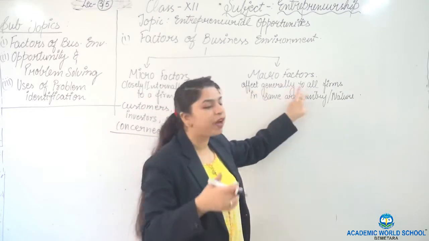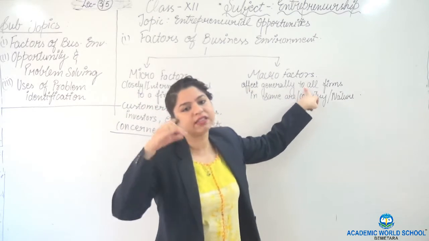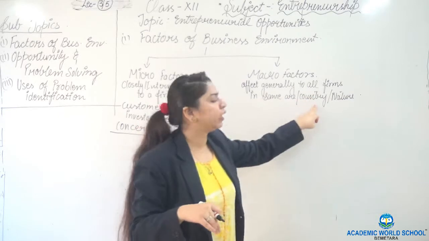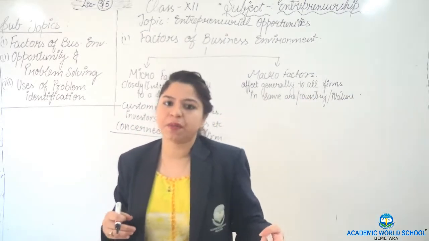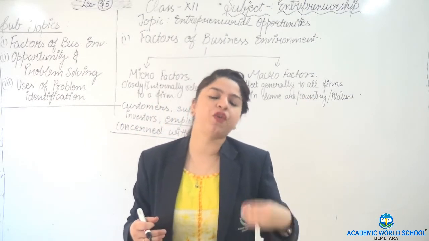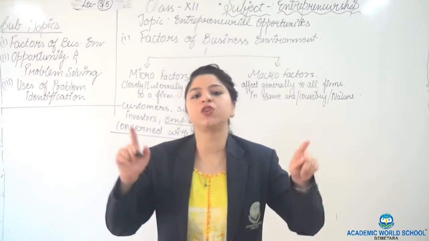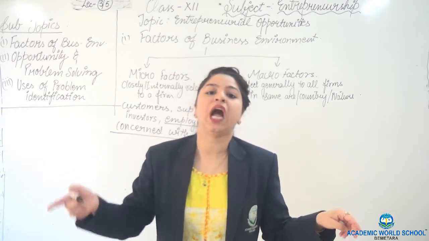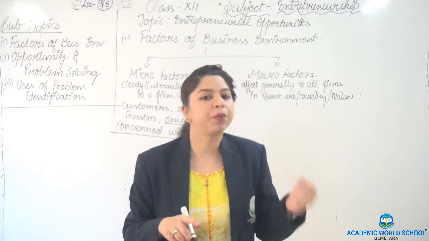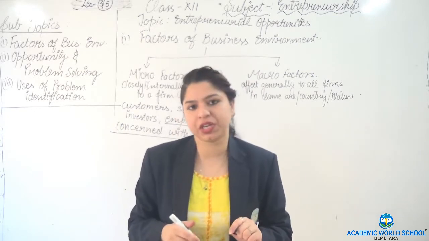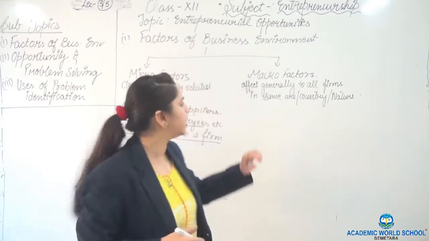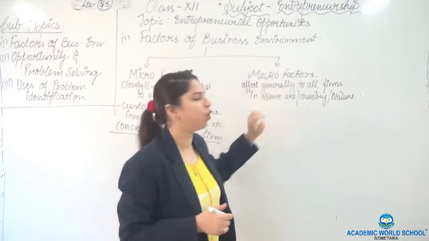And they affect all the firms together in the same sense. Like if policy is changed about the laws, what to export and what not to export, then all those firms will be affected which are dealing in that particular product on which legal restrictions have been imposed. So all these are the factors of macro factors.